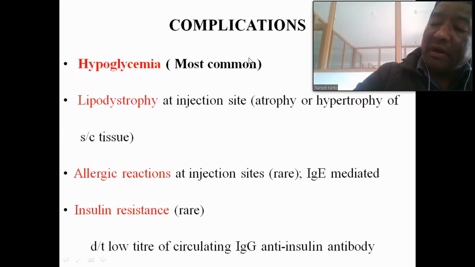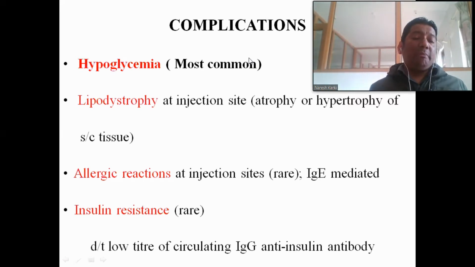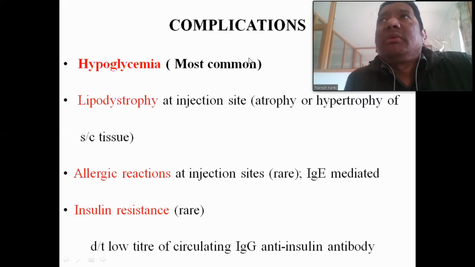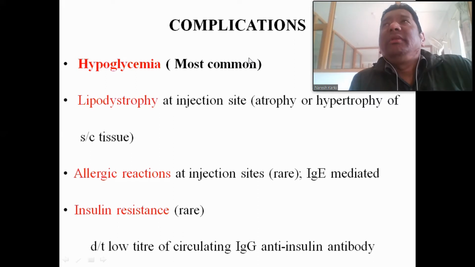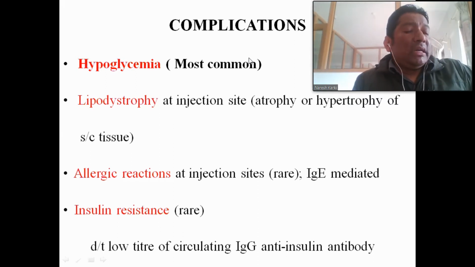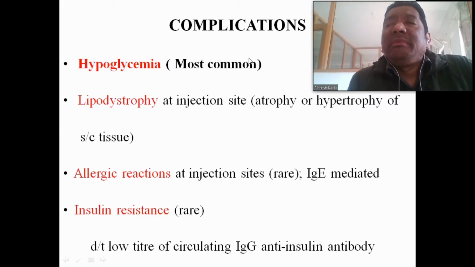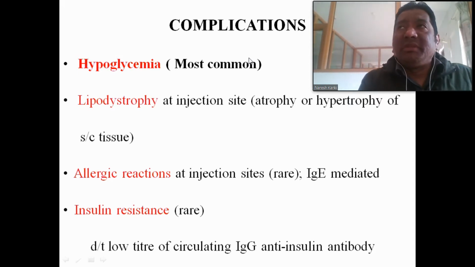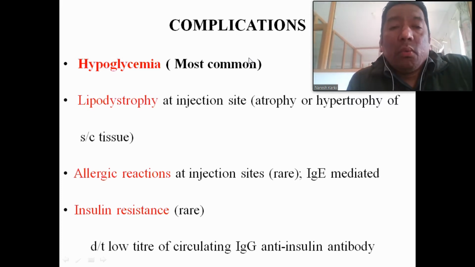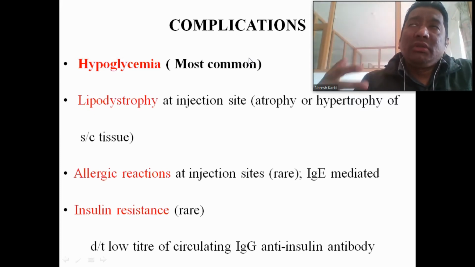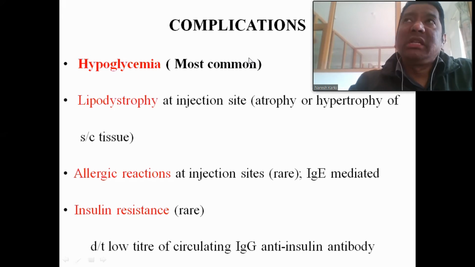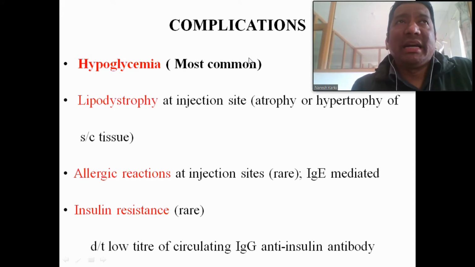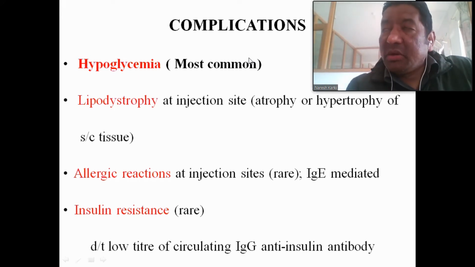So what happens if hypoglycemia occurs? When the plasma glucose level is below the normal range, below 50, below 40, the body's compensatory mechanisms occur immediately. There are two kinds of compensatory mechanisms, in which the body tries to increase the blood glucose level. So what are the compensatory mechanisms?